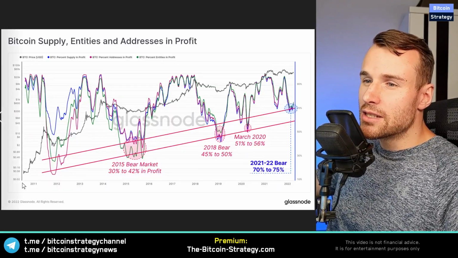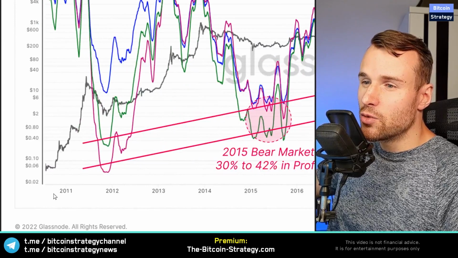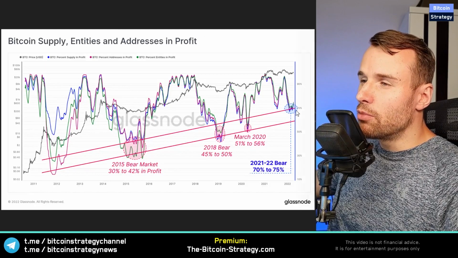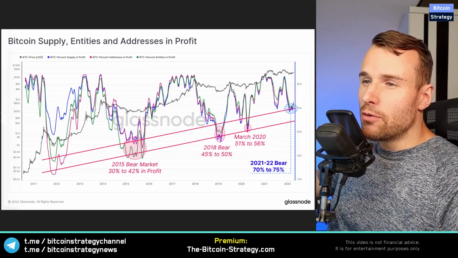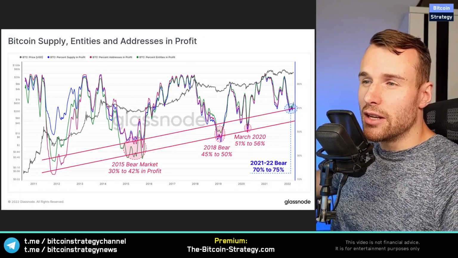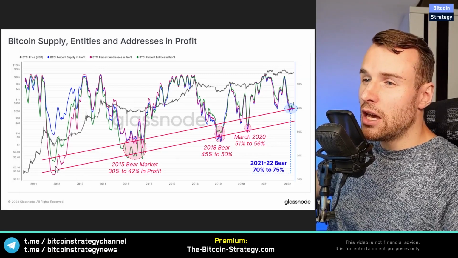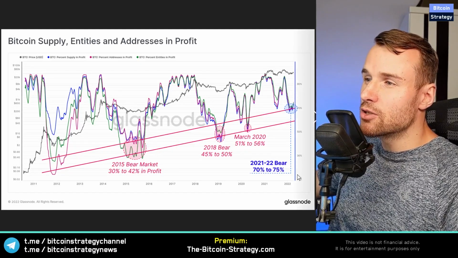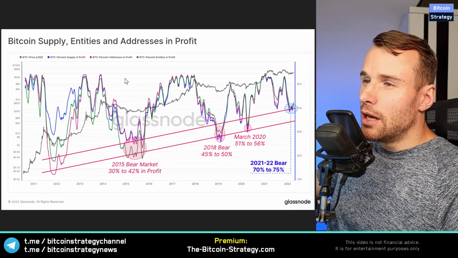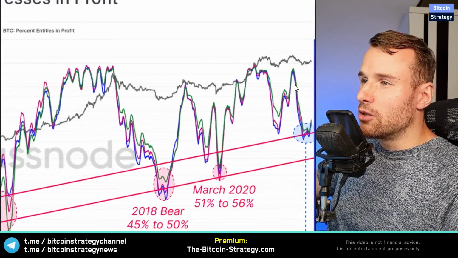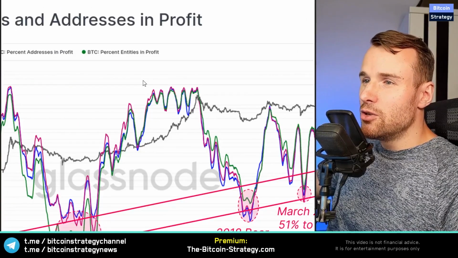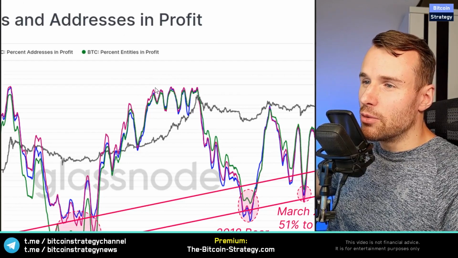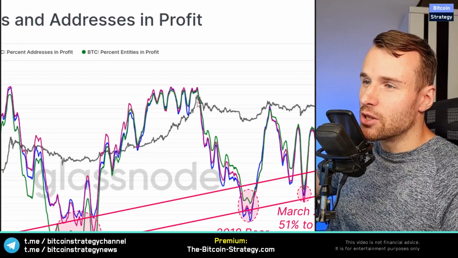And we can see this is a very, very long-term chart, right? Starting in 2011. Over the very long term, people tend to be more and more in profit because once you've lived through one of those cycles, you in the end decide, okay, let's just hold Bitcoin over the long term. So the average holding duration of Bitcoin increases and with it, the average percentage of people being in profit. And so using this top metric over here, right? So this is 100%. Using the top metric to time market tops isn't that useful, right? We would have sold already over here, but we still saw this massive run.